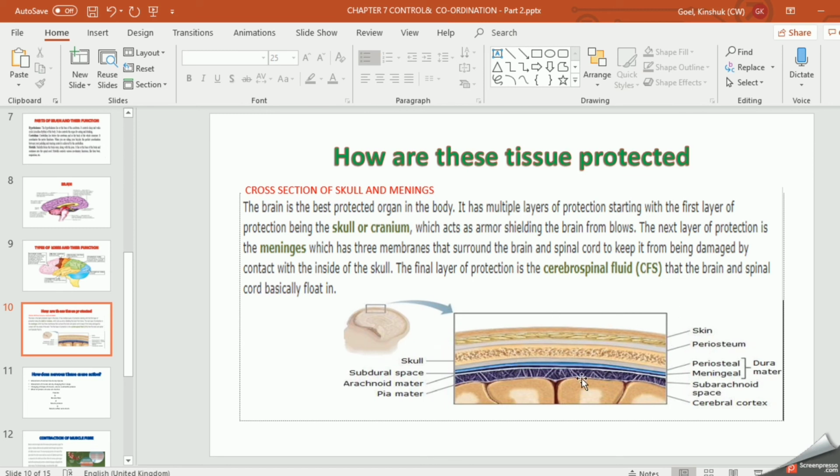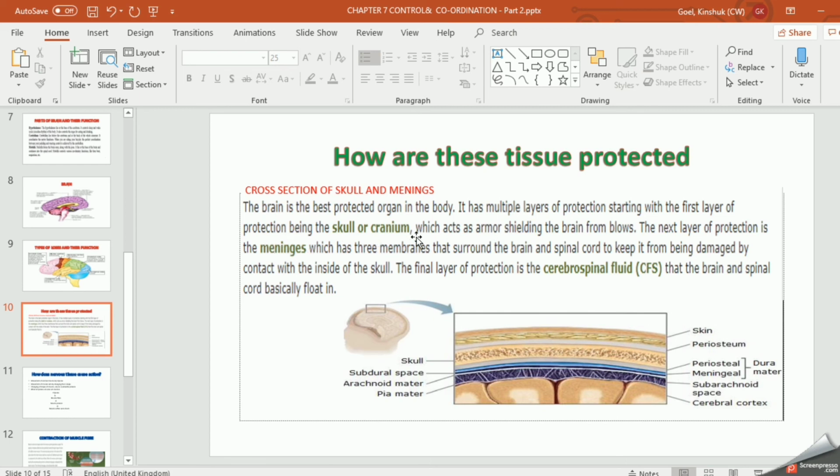This is not in your book, but only for your knowledge, you should know. Right? So what is this? Let me read this. The brain is the best protective organ in the body. It has multiple layers of protection, starting with the first layer of protection, that is the skull or cranium.